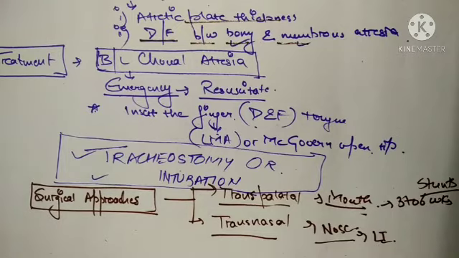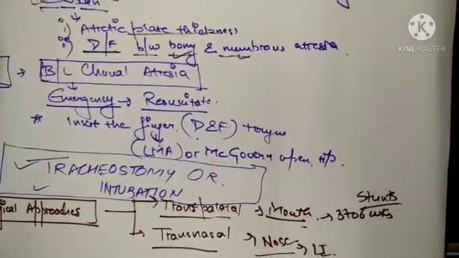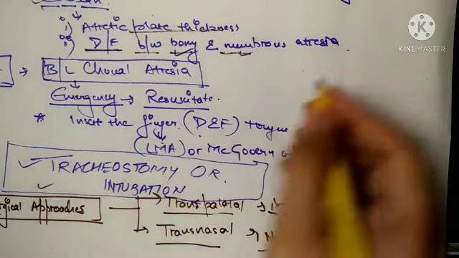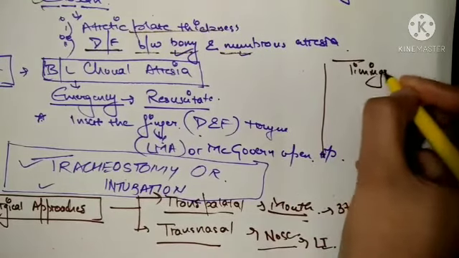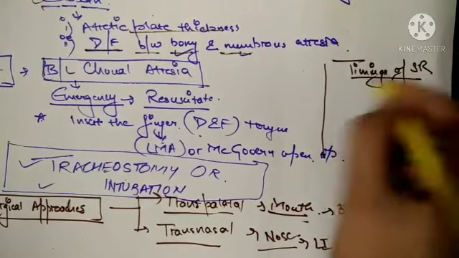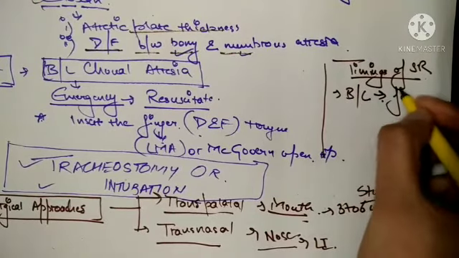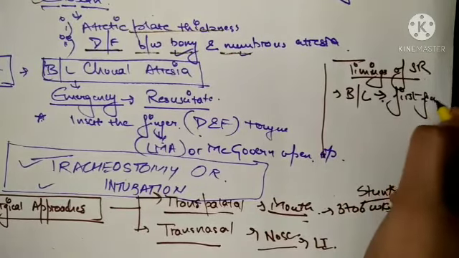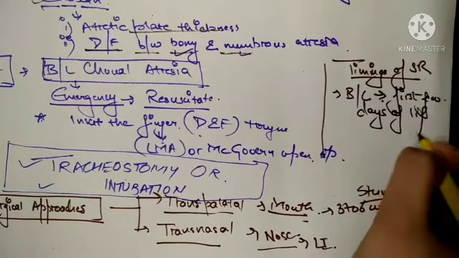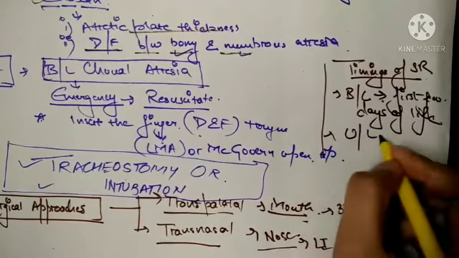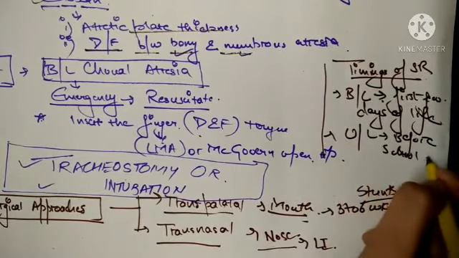Let me just write so that you can copy the timings: for bilateral, the first few days of life, and for unilateral, before school age.